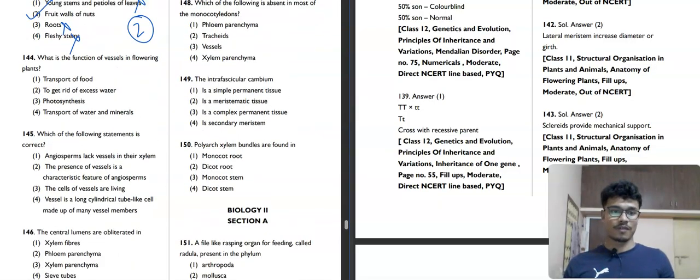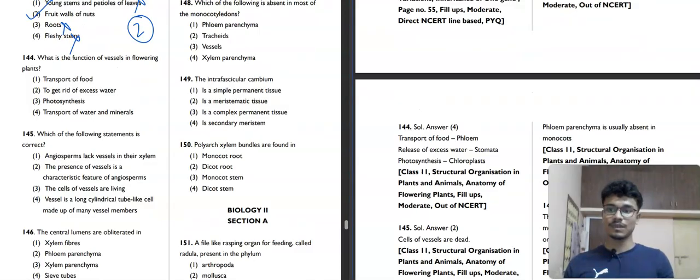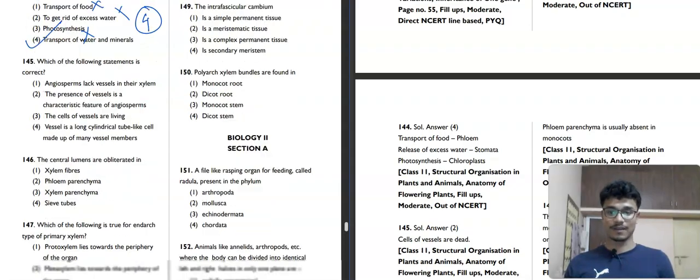Now question number 144. What is the function of vessels in flowering plants? Transport of food? That is phloem, no. To get rid of excess water? No. Photosynthesis? Leaves do photosynthesis. So what is the work of vessels? The function of vessels is to transport water and minerals. So the fourth option is our correct answer. We will not get an easier question than this. You need to solve this kind of question definitely.